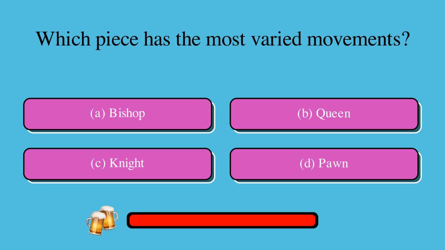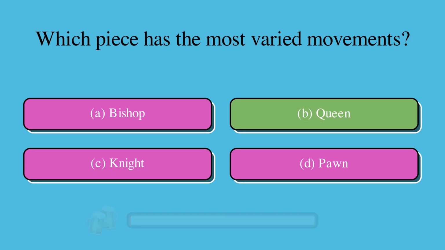Which piece has the most varied movements? Is it A. Bishop, B. Queen, C. Knight, or D. Pawn? The correct answer is B. Queen.